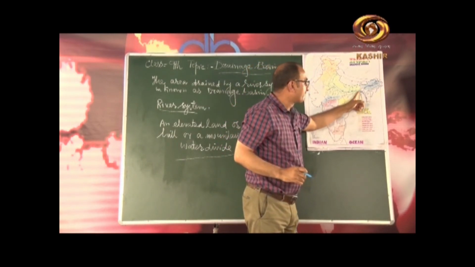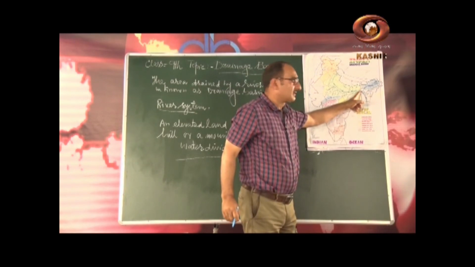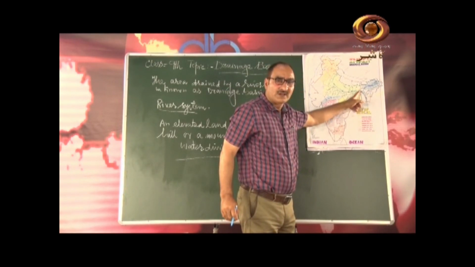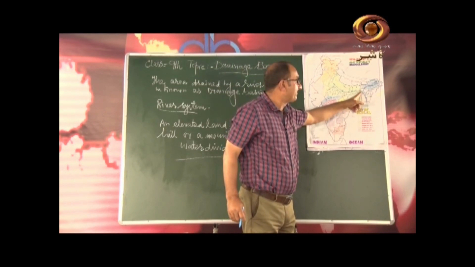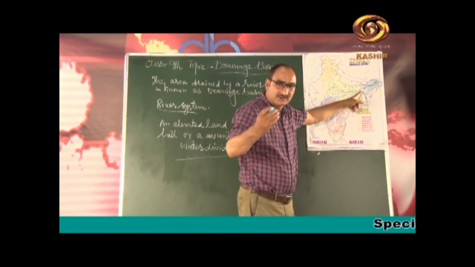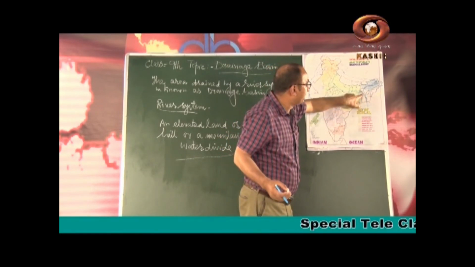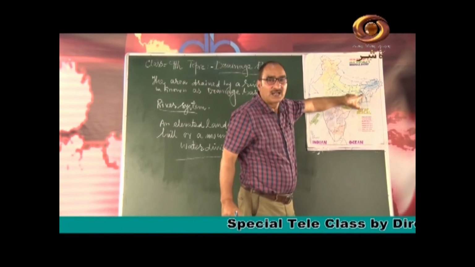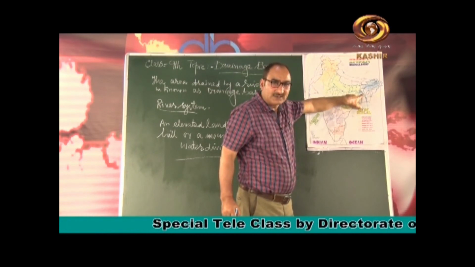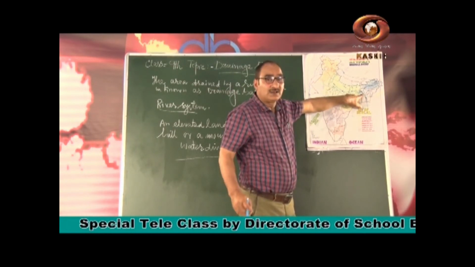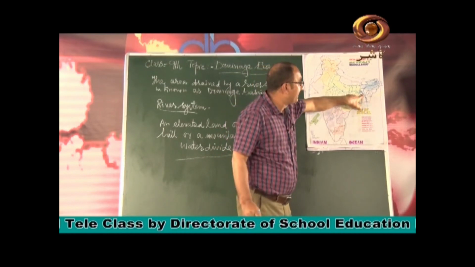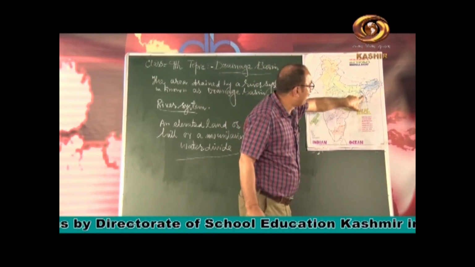The river Ganga near Farakka is divided into two branches. The main branch enters Bangladesh, where it is called Padma.